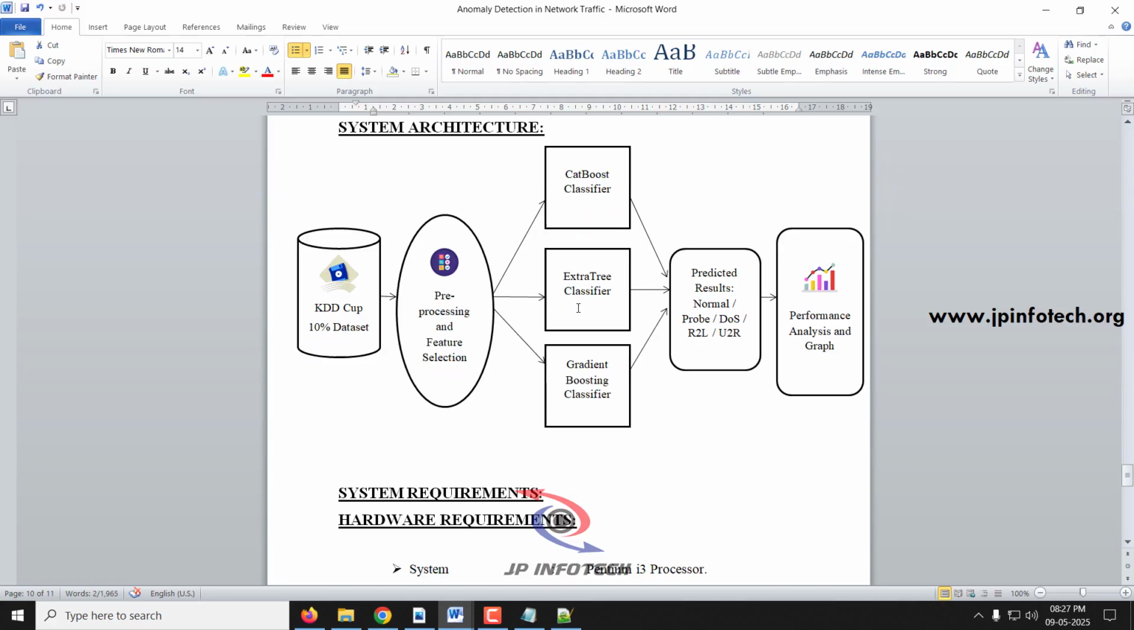And coming to the system architecture, we are going to give the input as the KDD 99 dataset, and preprocessing and feature selection are going to be done. We will train the model with the CatBoost classifier, ExtraTree classifier, and gradient boosting classifier. The predicted result will be normal or probe, DOS, R2L, or U2R class. And finally we'll be showing the performance analysis and the graph part.